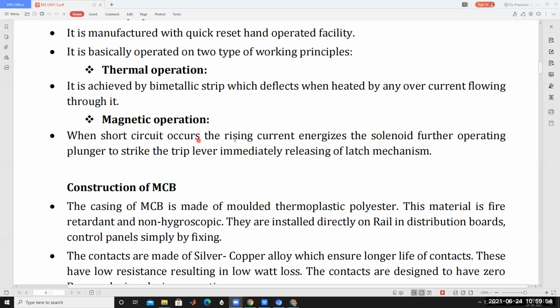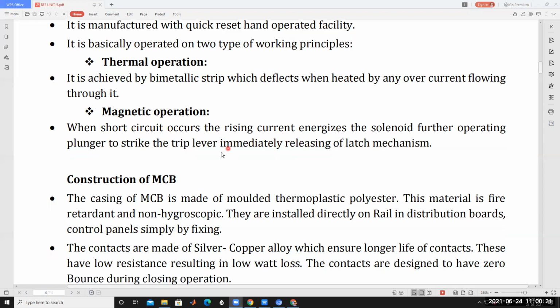When short circuit occurs, the rising current energizes the solenoid, further operating the plunger to strike the trip lever, immediately releasing the latch mechanism. This is the magnetic operation. So these are the magnetic operation and the thermal operation: thermal operation under overload condition and magnetic operation under short circuit current condition.